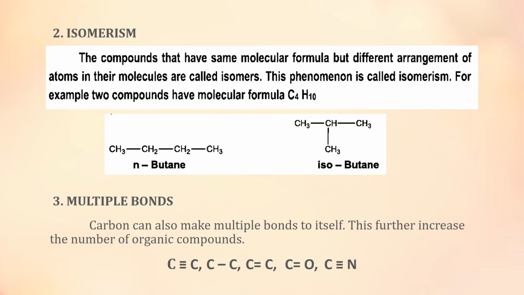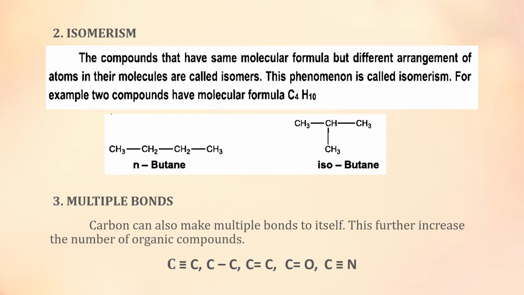The second ability due to which organic compounds are present in a vast variety is the phenomenon of isomerism. Isomerism is a phenomenon in which compounds have the same molecular formula but different arrangements of atoms in the molecule. These arrangements are called isomers and this phenomenon is called isomerism.